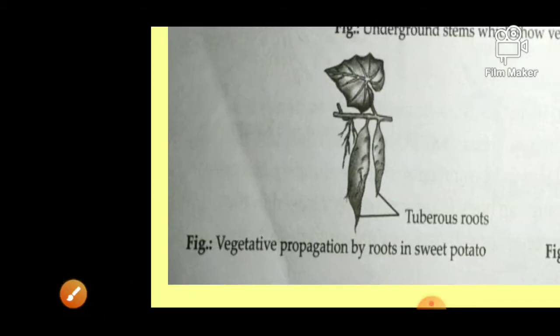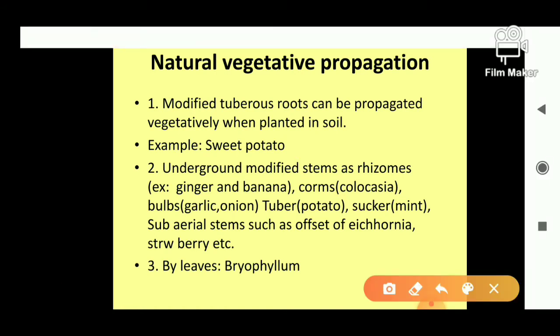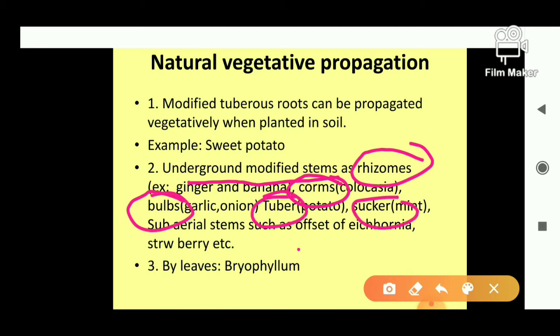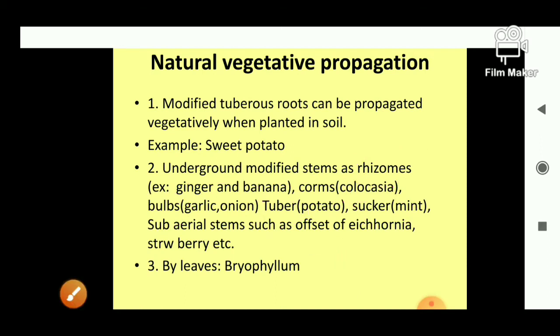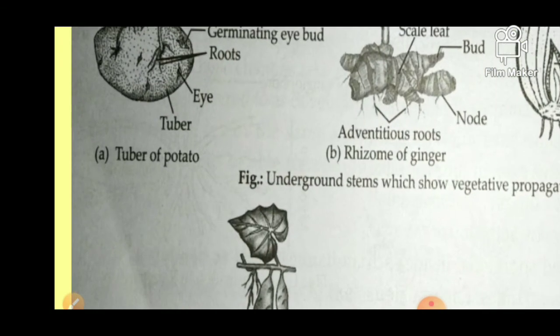Okay. Now next is through underground modified stems. Some underground modified stems are called rhizomes, some are corms, some are bulbs, tubers, suckers, and offsets. These all are stems, and these stems give rise to a new plant. The first example is the rhizome, ginger. Now see one by one through this diagram.